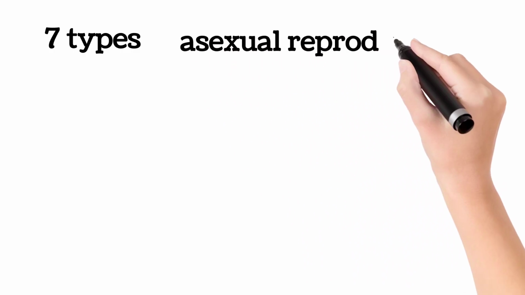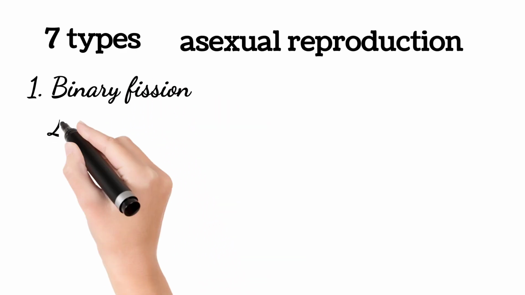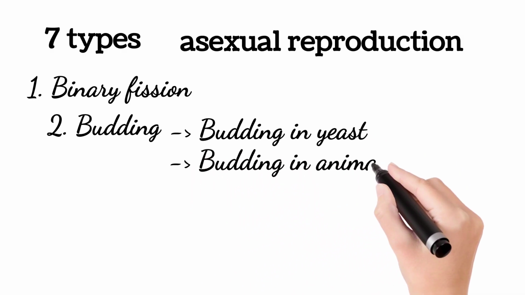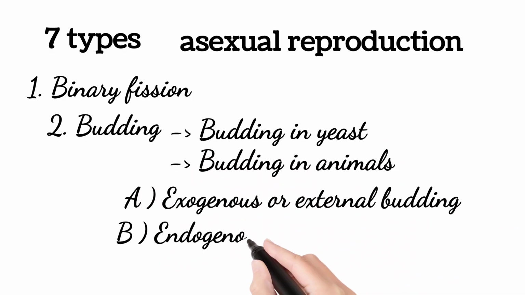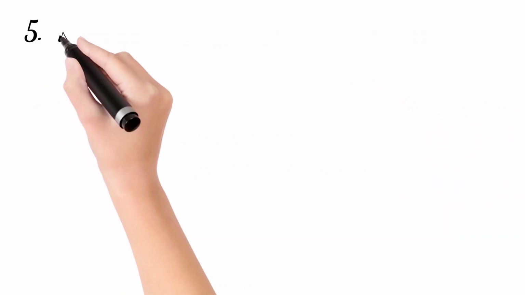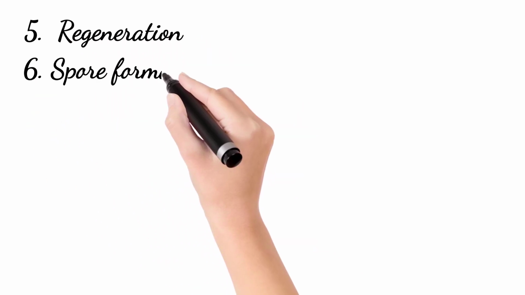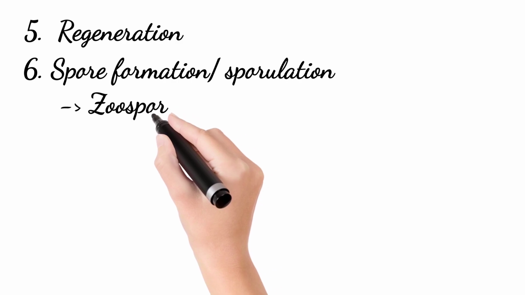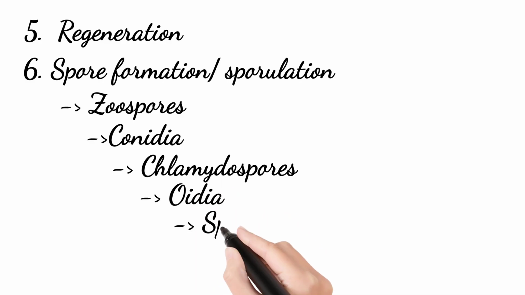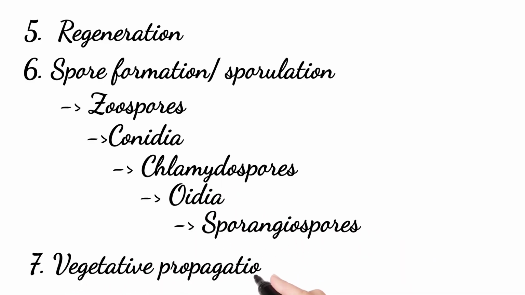Let's jump into today's lecture. There are 7 types of asexual reproduction, starting from first, that is binary fission. Second is budding, which covers budding in yeast, budding in animals, exogenous or external budding, endogenous or internal budding and strobilation. Third, fragmentation. Fourth, gemmation. Fifth, regeneration. Sixth, spore formation or sporulation, which have further types that are zoospores, conidia, chlamydospores, oidia, and sporangiospores. 7th type is vegetative propagation, but hold up, we'll talk about this in a separate video because it's a huge topic. Alright, so let's break it down one by one.